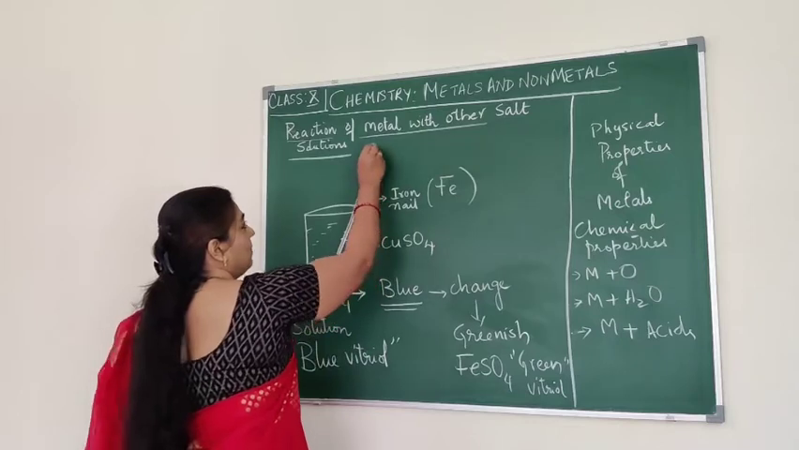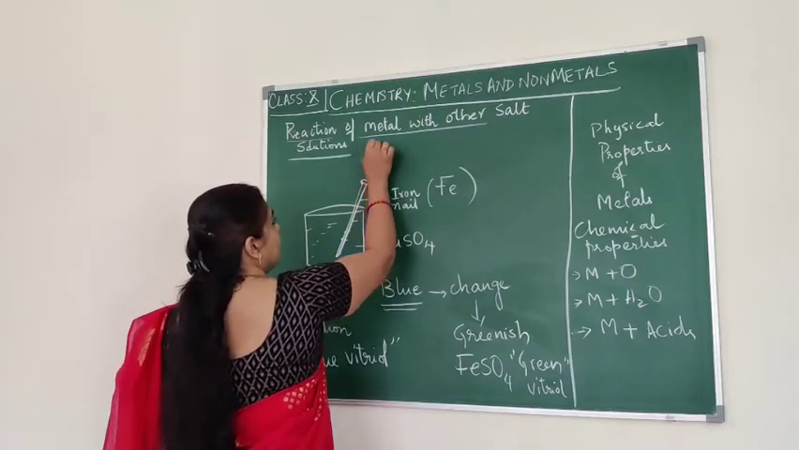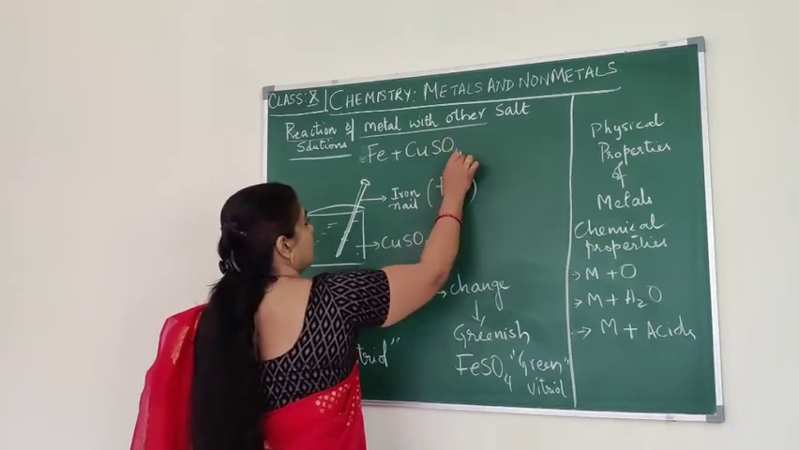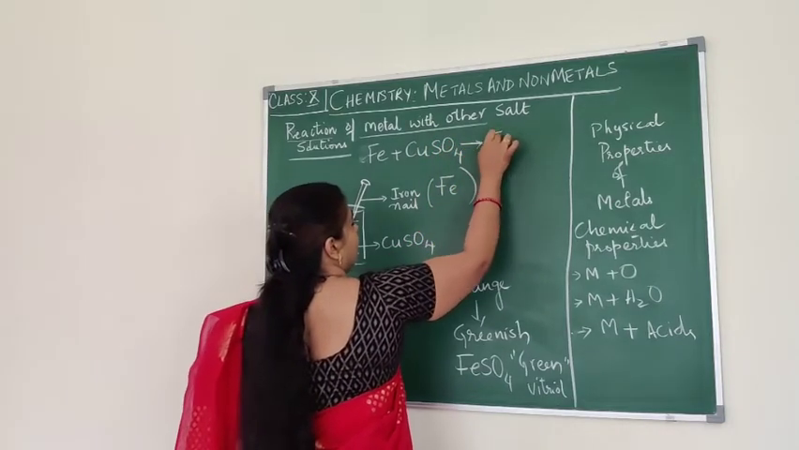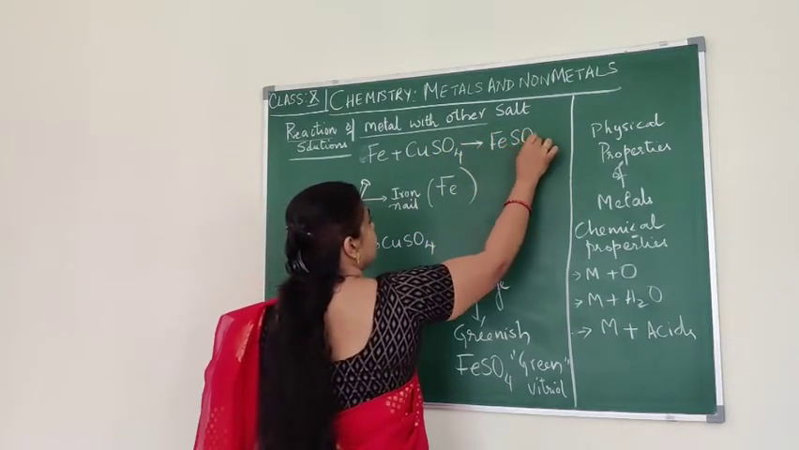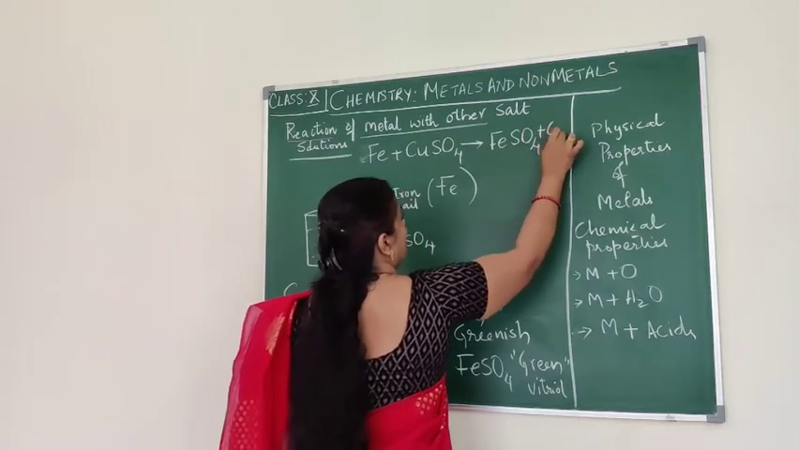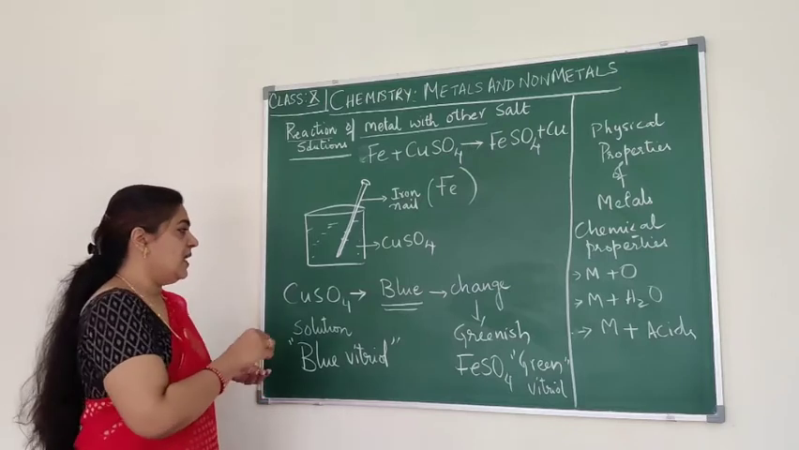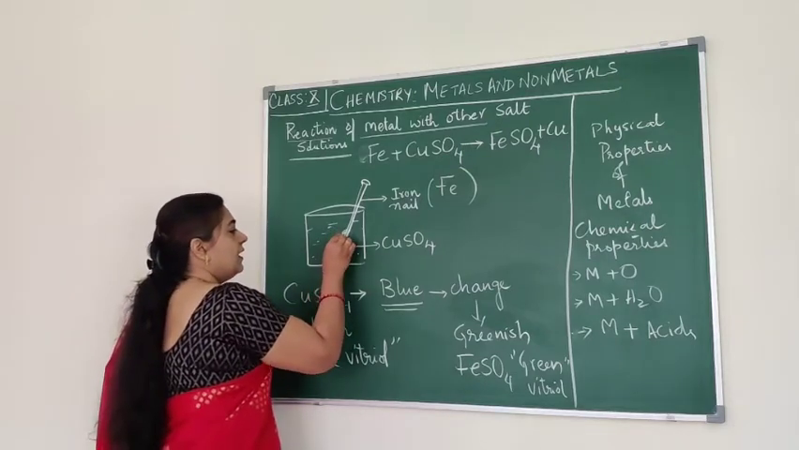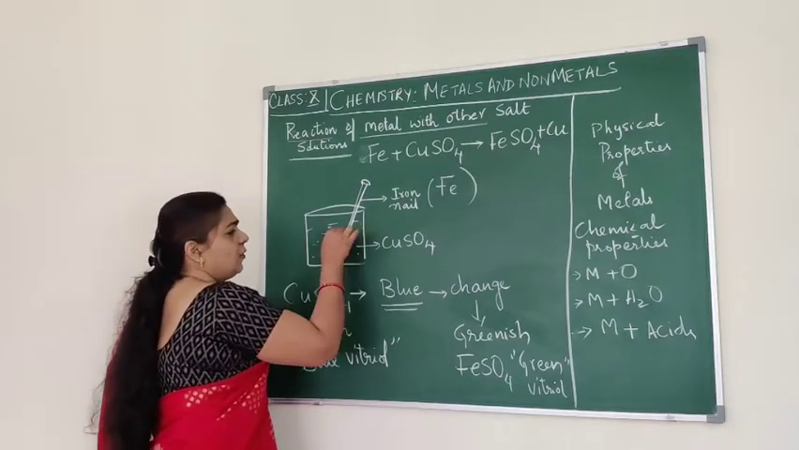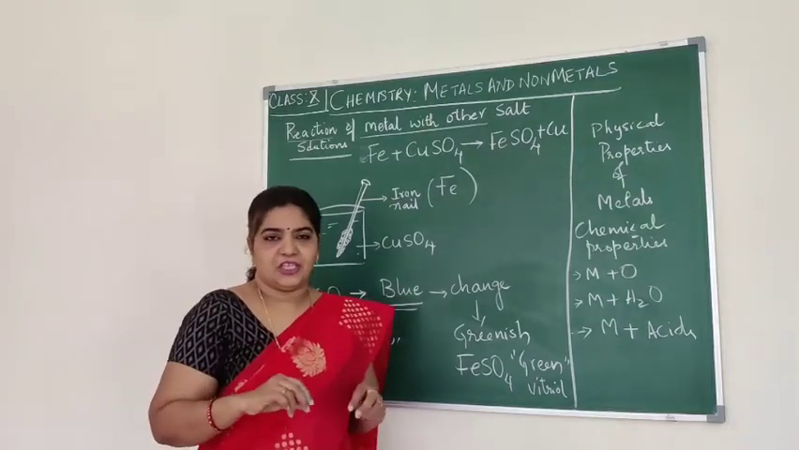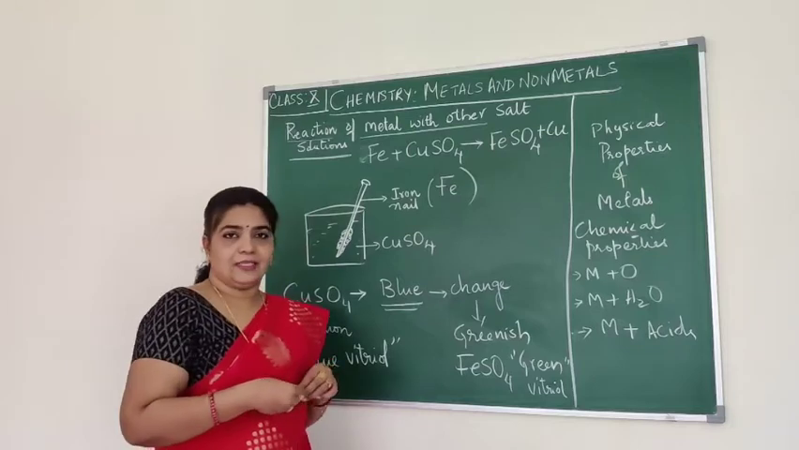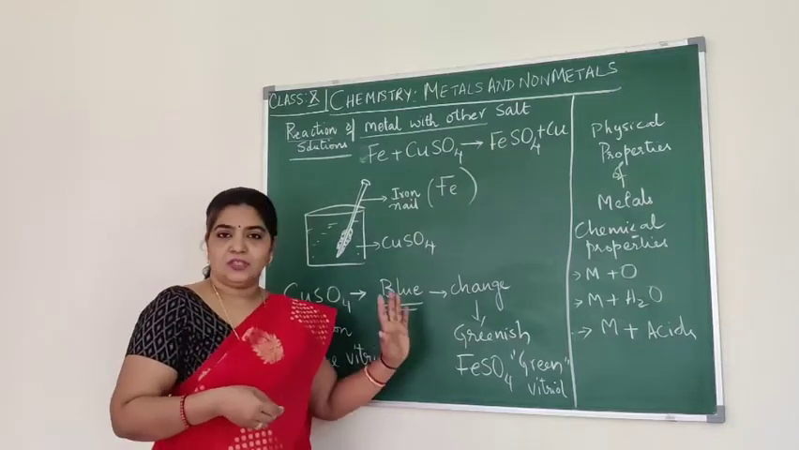So iron reacts with copper sulfate solution and it forms ferrous sulfate and copper is displaced, and this copper will get deposited on the iron. I hope you remember that reaction. If possible I will show the reaction in the next video. So this much you have understood.